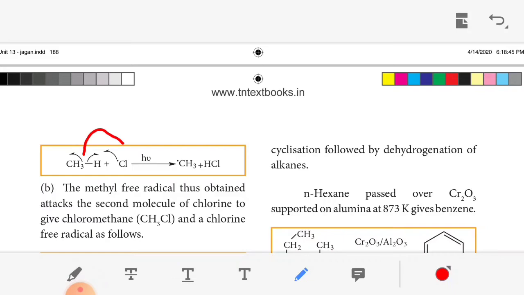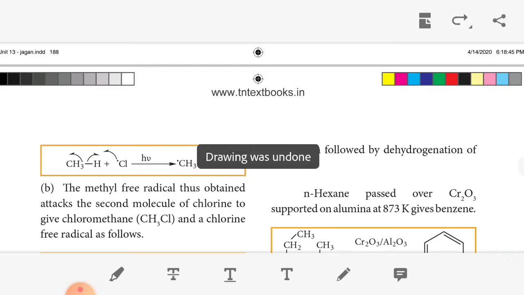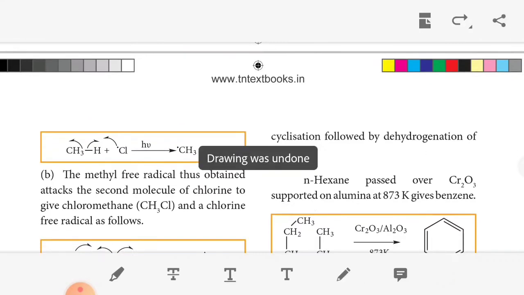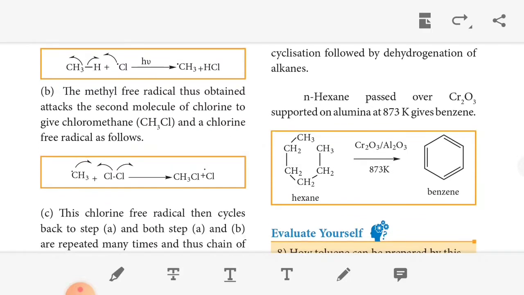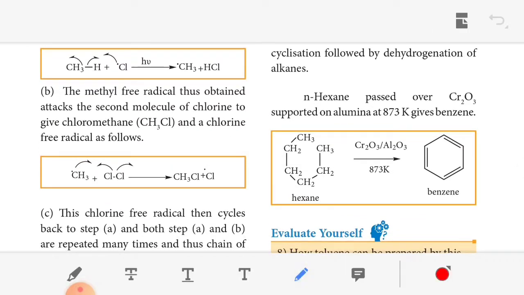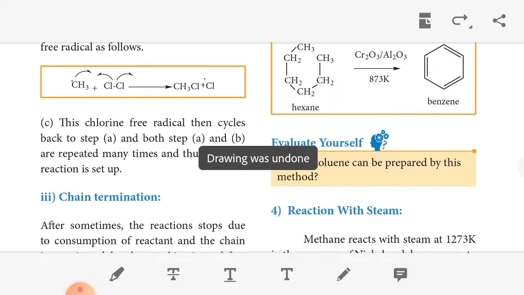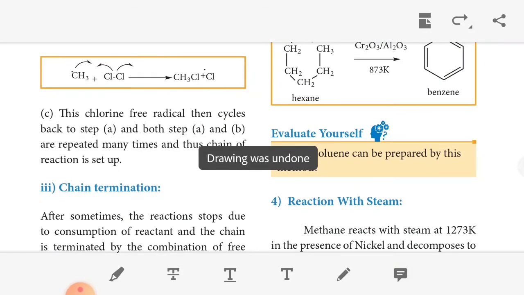The free radical means it contains an unpaired electron. The methyl free radical thus obtained attacks the second molecule of chlorine to give chloromethane, CH3Cl, and a chlorine free radical. So it attacks with chlorine, and we get CH3Cl plus a chlorine free radical. Then the chlorine free radical cycles back to the first step, and the steps are repeated many times, so the chain reaction is set up.